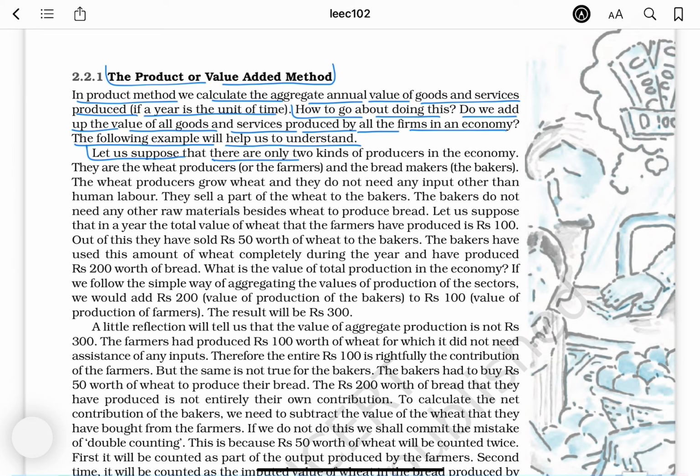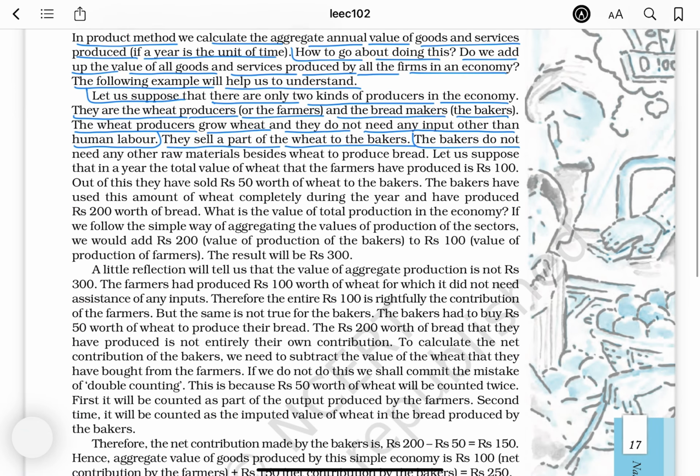Let us suppose that there are only two kinds of producers in the economy. They are the wheat producers, or the farmers, and the bread makers, the bakers. The wheat producers grow wheat and they do not need any input other than human labor. They sell a part of the wheat to the bakers. The bakers do not need any other raw materials besides wheat to produce bread.